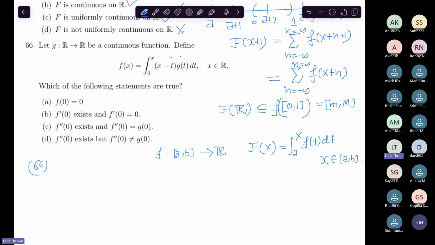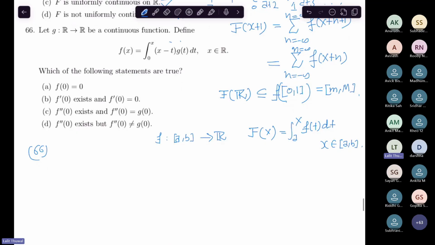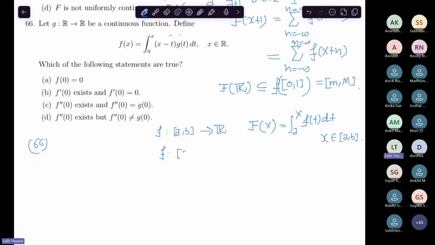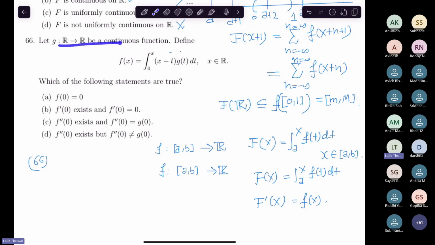So the theory of Riemann integration tells us this, and you should know that first. Now, suppose you have a continuous function from the closed interval [a,b] to R, then this function is always differentiable, and its derivative is nothing but f. So now see that g is given to be a continuous function, right?